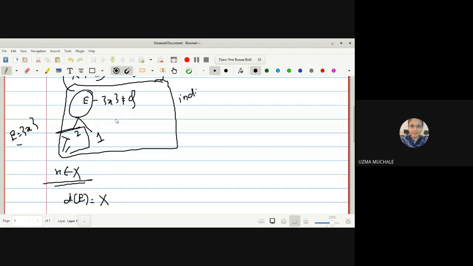But in case 2, what is case 2? Suppose cardinality of E is equal to 1, and that one element may be small x itself, or it may not be small x itself, right? So if it is equal to x itself, the resultant we get, the intersection, is the empty set, and hence it is not a limit point.